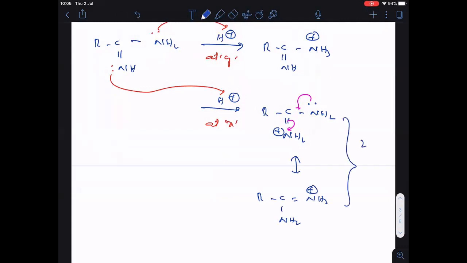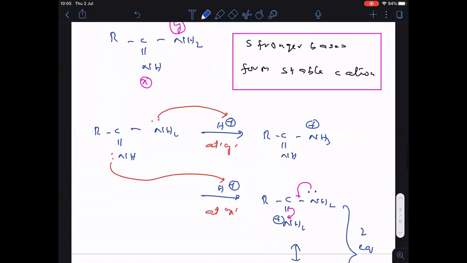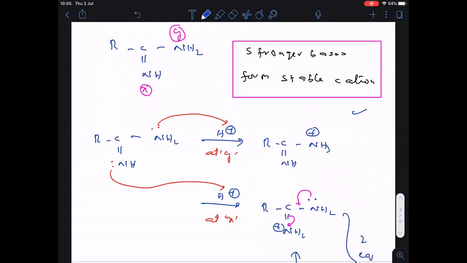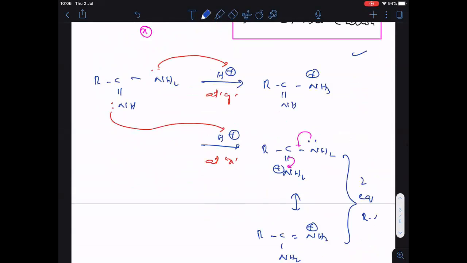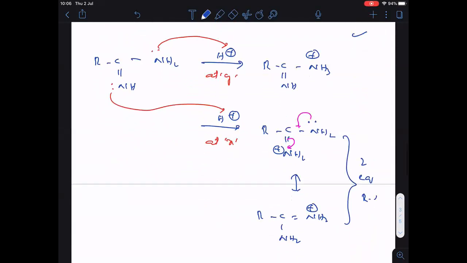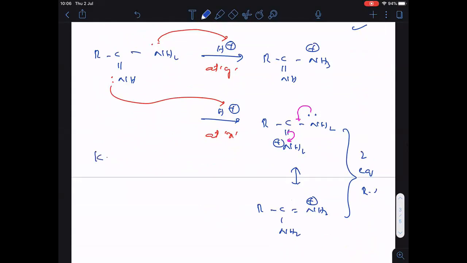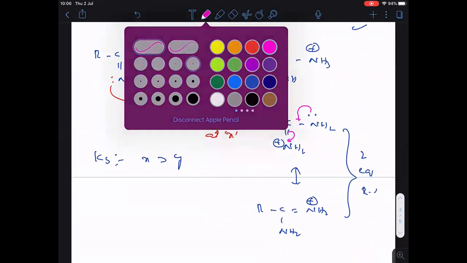Followed. Remember everyone, these are two equal resonance structures. With equal resonance structures, the cation is more stable. Which cation? X cation. Just now I told you, stronger bases form stable cation. So if you do protonation at X, we get two equal resonance structures. Clear? So which nitrogen is more basic? X nitrogen is more basic when compared to Y nitrogen.